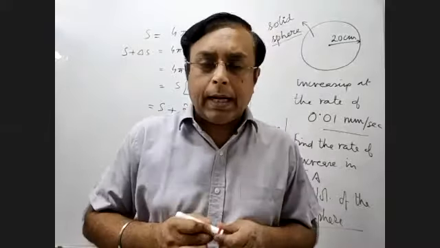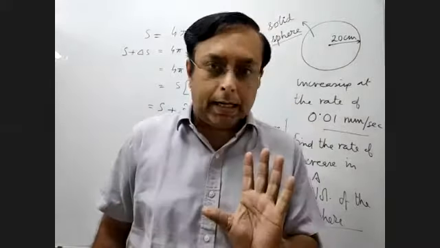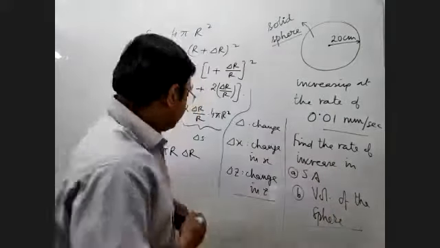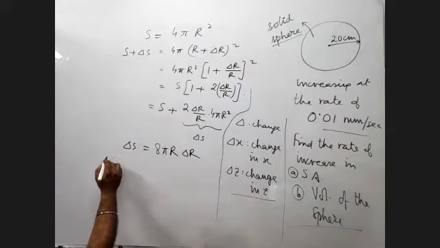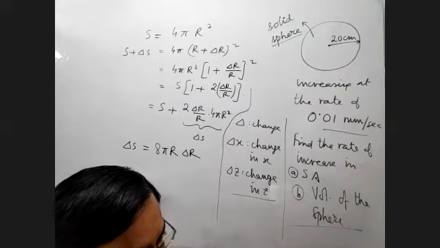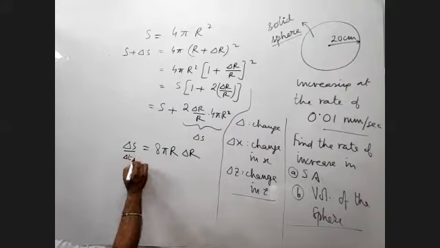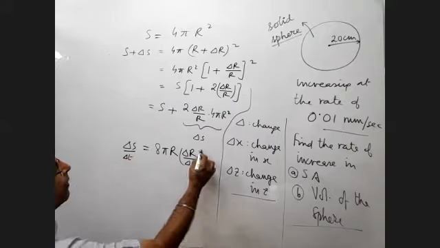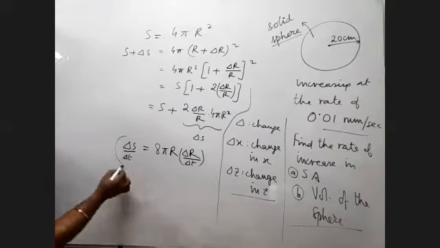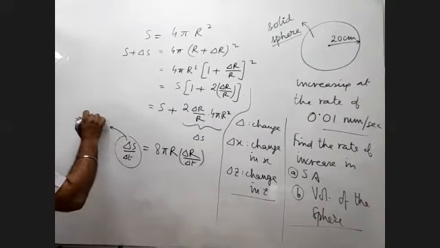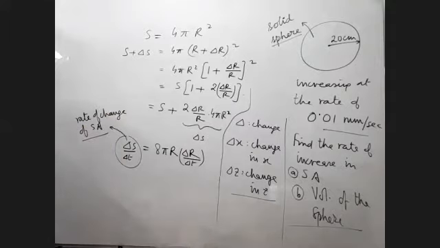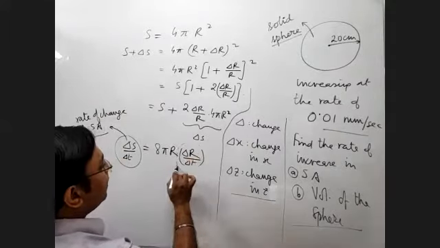Suppose we are assuming that this is happening over a very small interval of delta t. Then, if I divide both sides by delta t, what do I get? Isn't it? I will get delta S by delta t is equal to 8 pi R into delta R by delta t. Now, what is delta S by delta t? This is nothing but the rate of change of surface area.